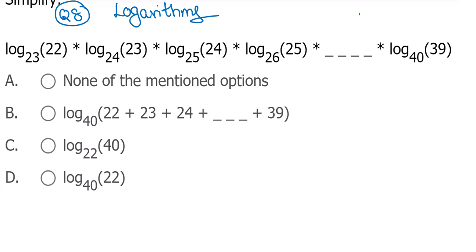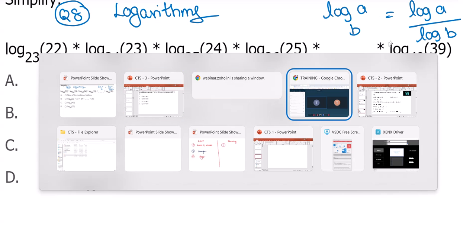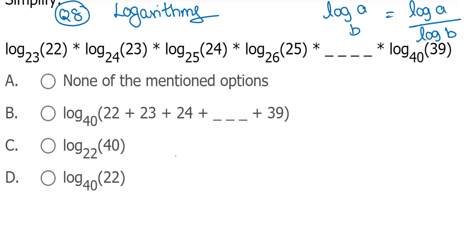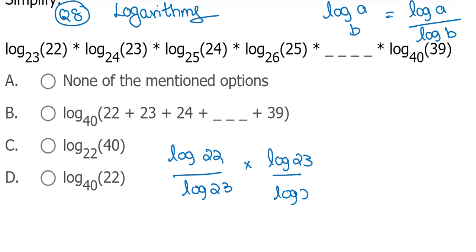Now here, one basic point you require to solve this question is log A base B is nothing but log A divided by log B. Here, log 22 divided by log 23, multiplied by log 23 divided by log 24, multiplied by log 24 divided by log 25, and so on, up to log 39 divided by log 40.